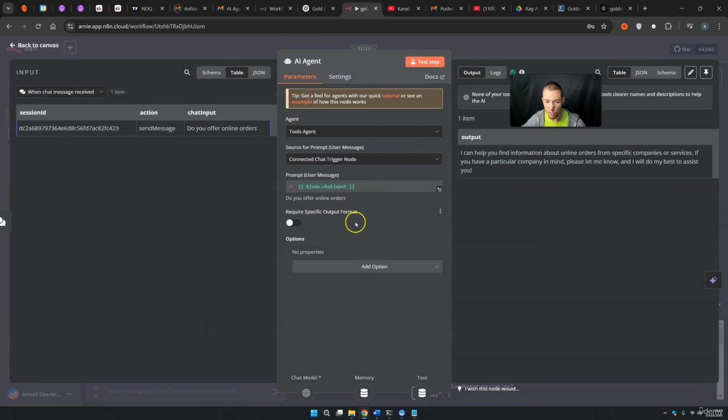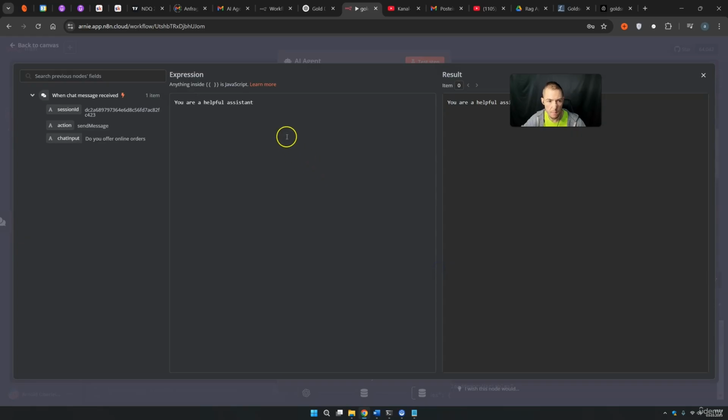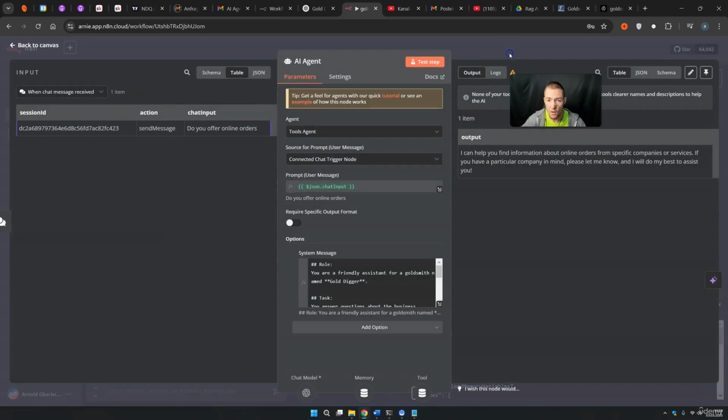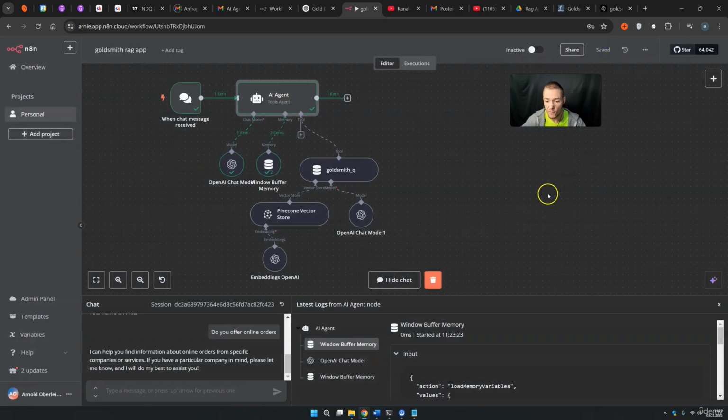So we need to come to our AI agent, add options, system message, expression, make it big. And then we can give this thing a system prompt. Role, you are a friendly assistant for a goldsmith named Gold Digger. Yes, this is a really cool name. Task, you answer questions about the business. Details, you have access to various tools, which you use correctly. Tools, GoldQ. Use this tool to answer questions with knowledge about the company. And basically, I tell this thing that it has more tools because we need to add some tools later. But first, let's just test this thing out right now if it is working or not.